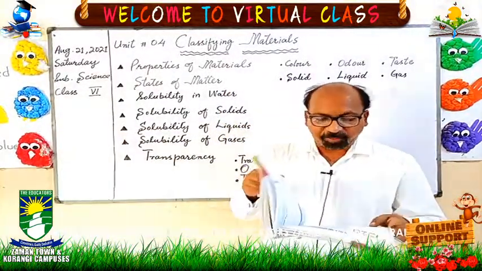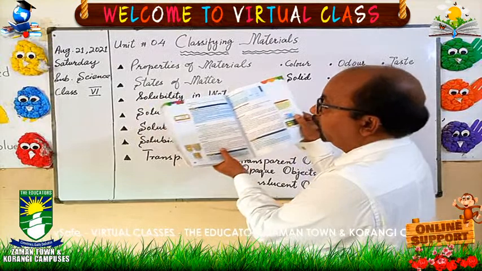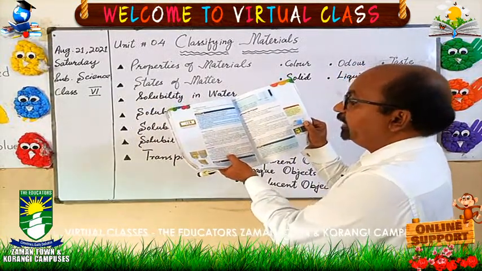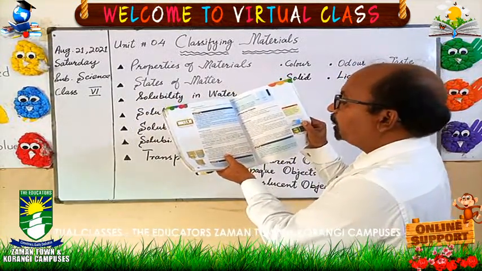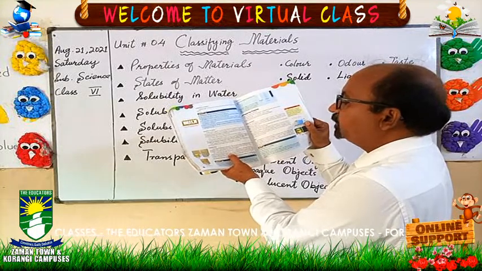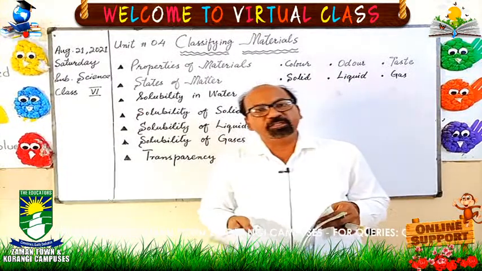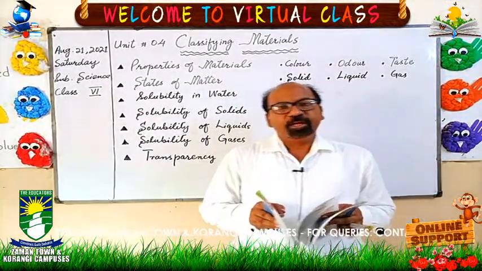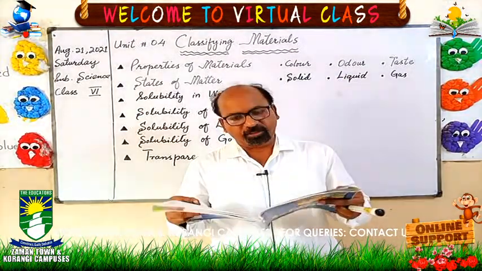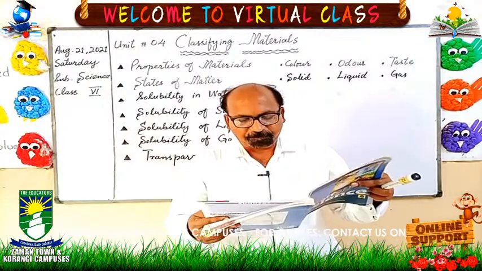The last topic which we have discussed right now, transparency, you can easily write the answer of transparent object, translucent object and opaque object. If you just write the definition and one or two examples, then the answer would be clear.